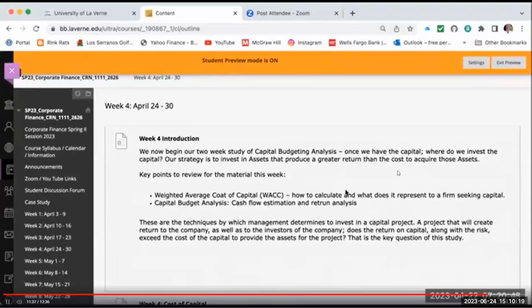An adequate return to our investors before we even spend the money and acquire those assets. That's a key part of financial management and financial analysis for a company. But before we get to this in week 4, and the video will be posted on Monday of this coming week, let's finish up case number 1.